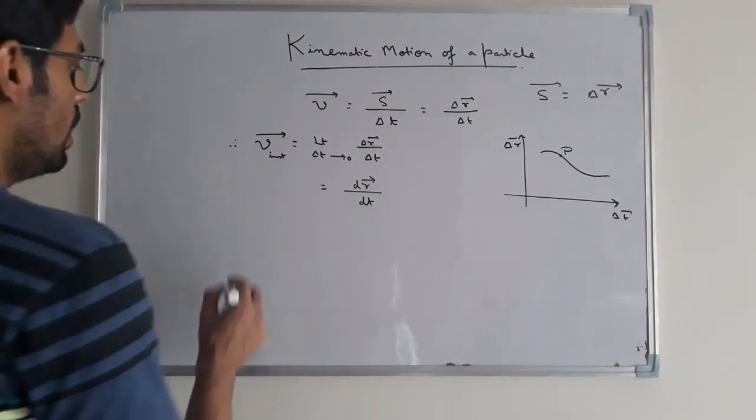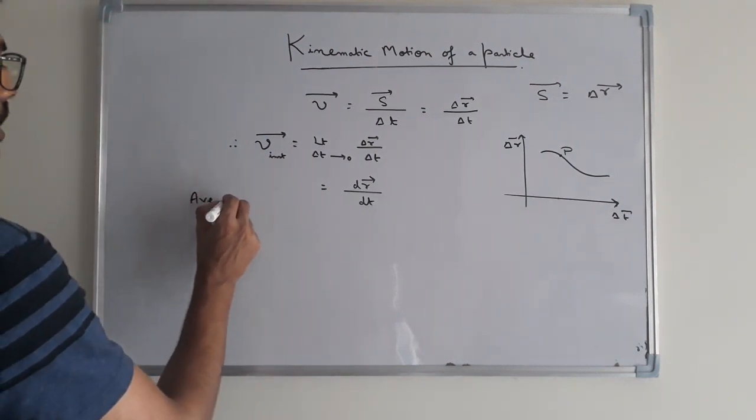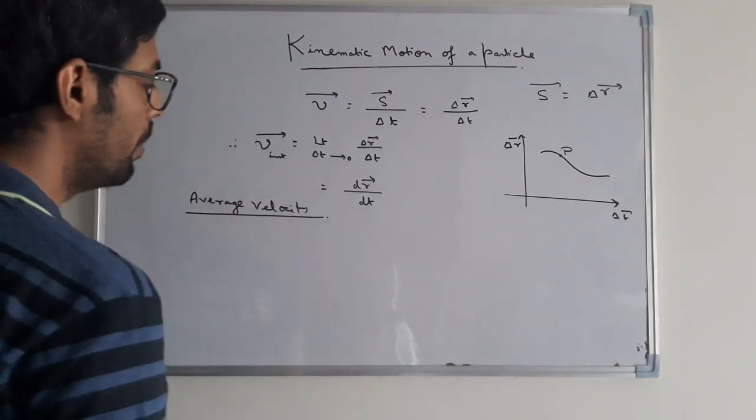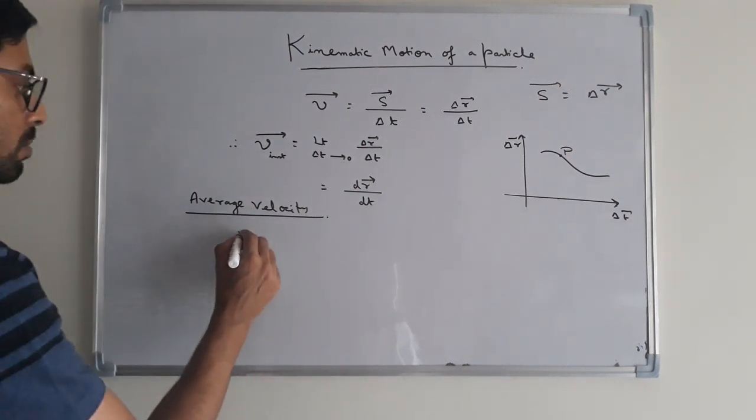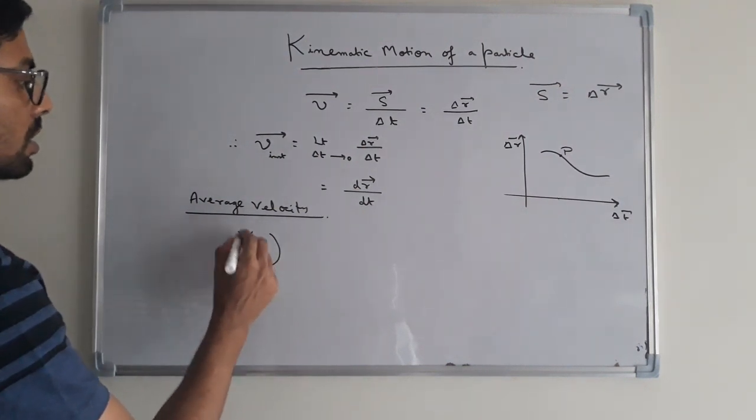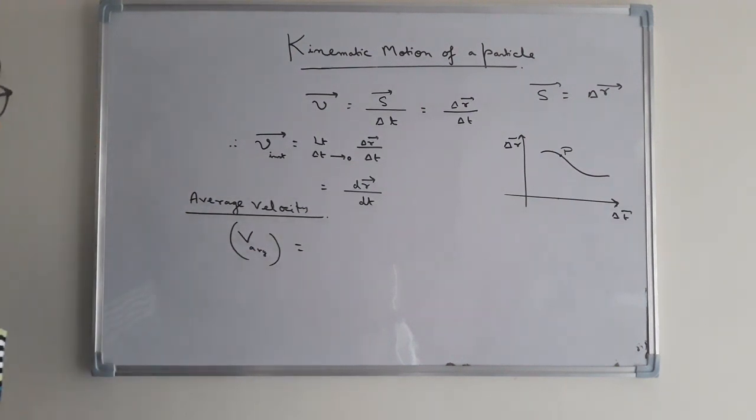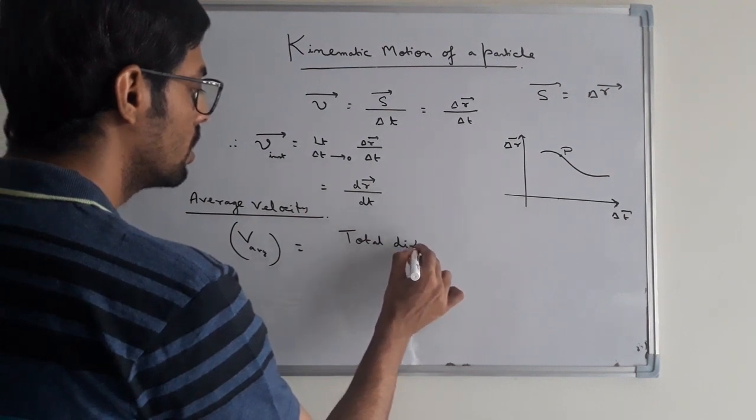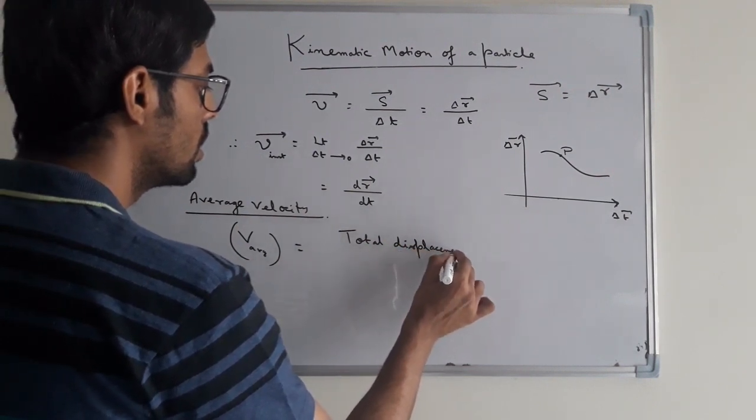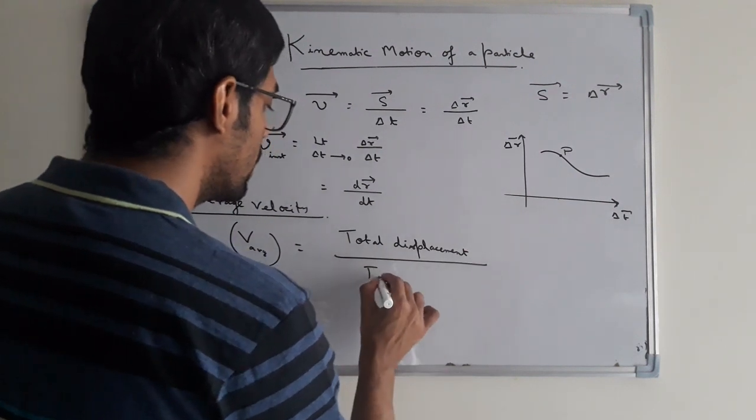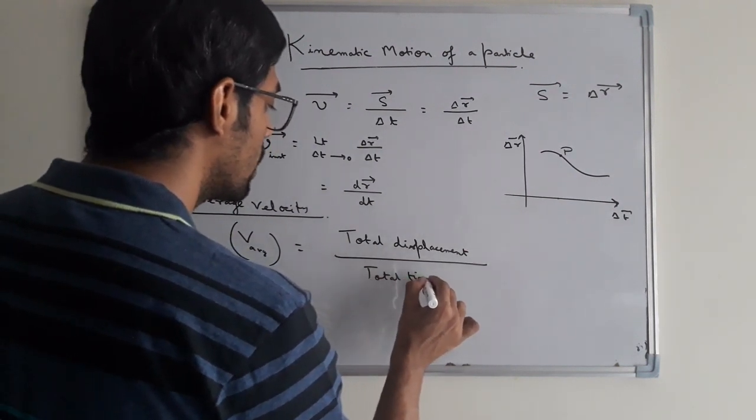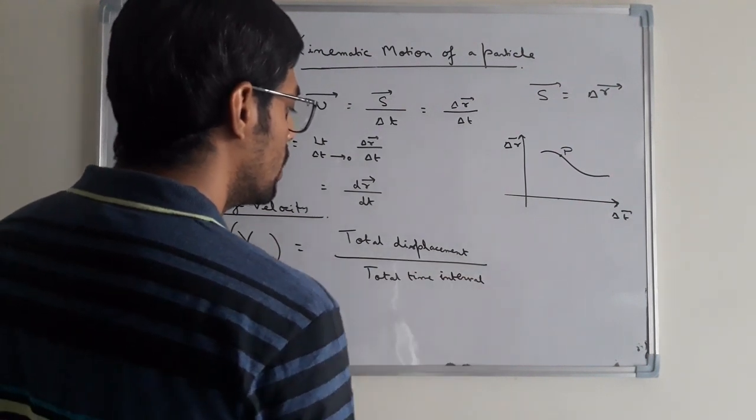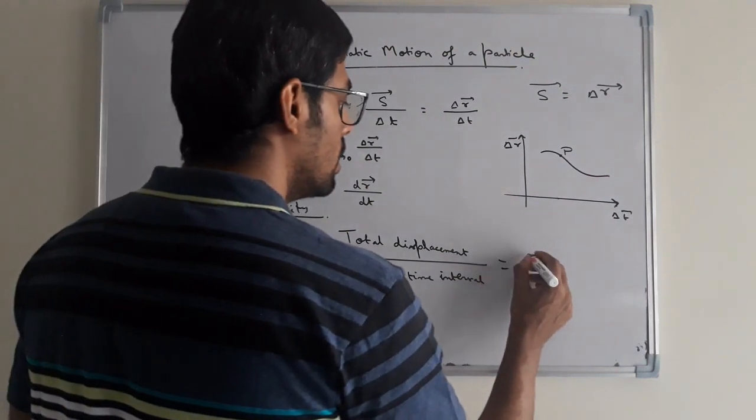Again, we have another term called the average velocity. What is the average velocity of a moving particle? The average velocity of a moving particle is defined as v average equal to total displacement of the particle by total time taken, the total time interval.